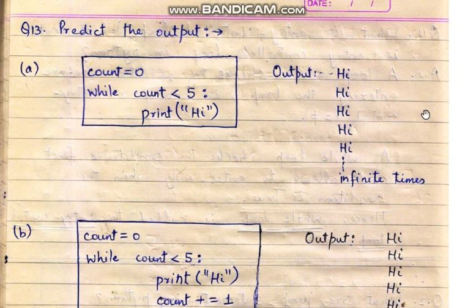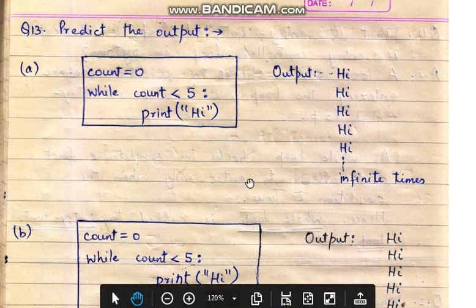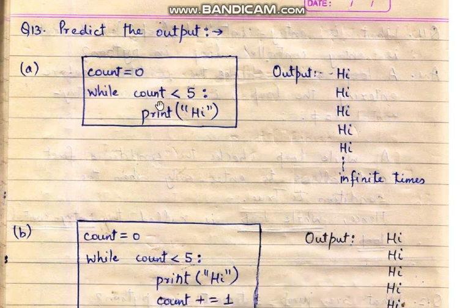It is always 0, and because the value of count is always 0, it will be printing high again and again, and it will never change the value of count. This count less than 5 will always be true, and it will print high endlessly. So the output would be high, followed by infinite times it will be printing. Infinite time means endlessly until the memory becomes full.